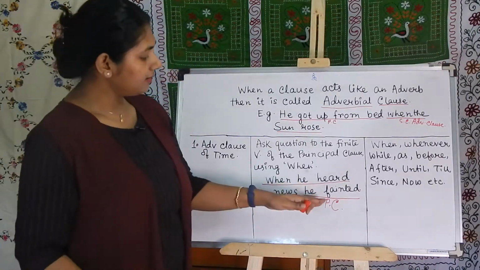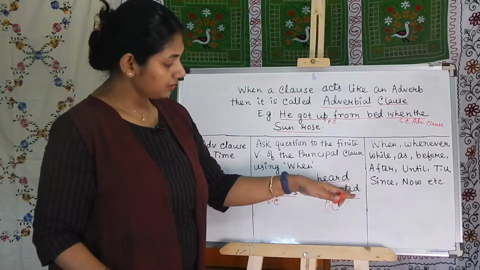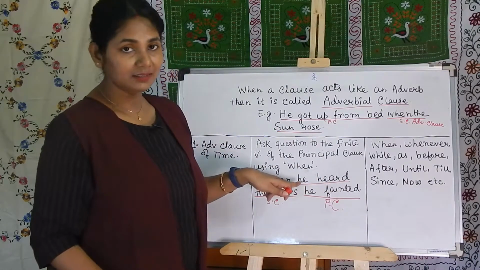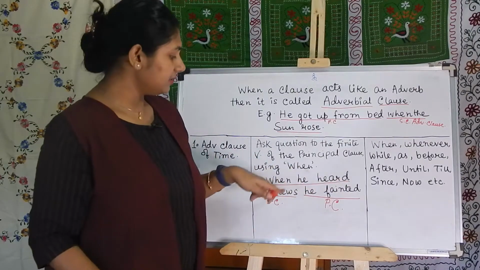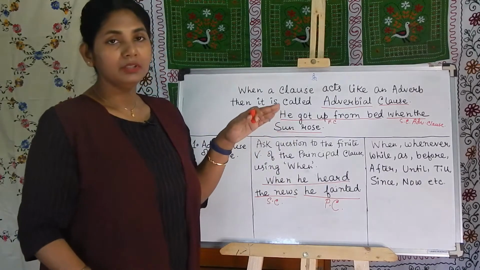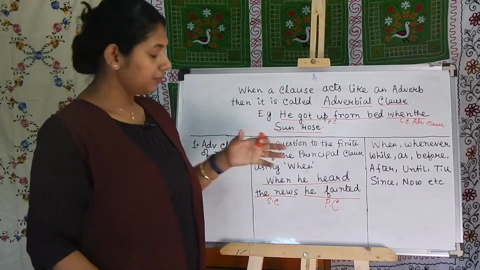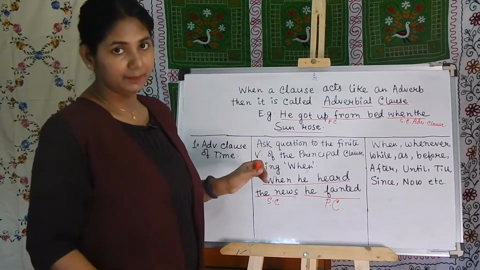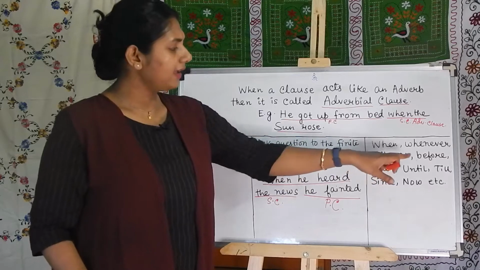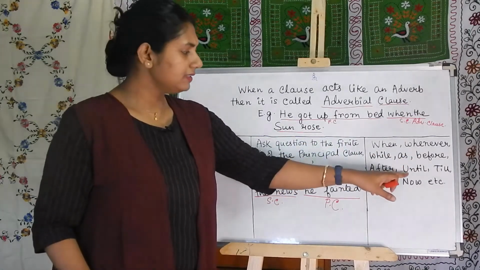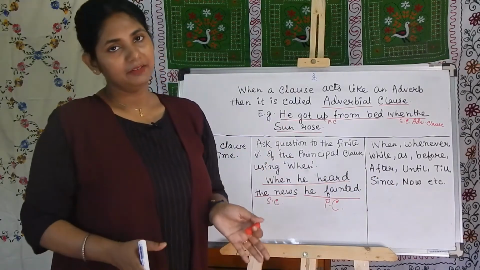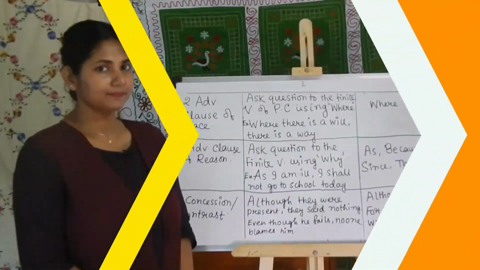So, if I ask the question to the finite verb, when he fainted, the answer I am getting, when he heard the news. So, here it is giving you the idea of a time. That's why it is an adverbial clause of time. When, whenever, while, as, before, after, until, till, since, now, these are all adverbial clauses of time.